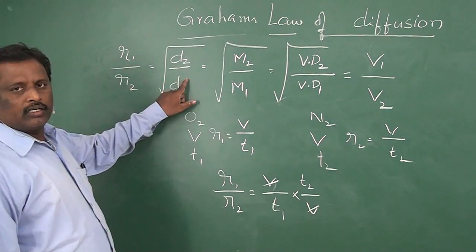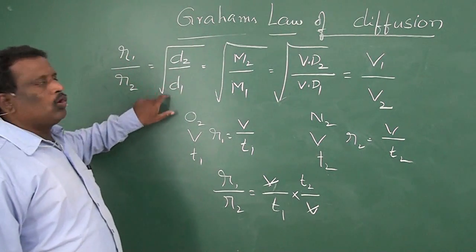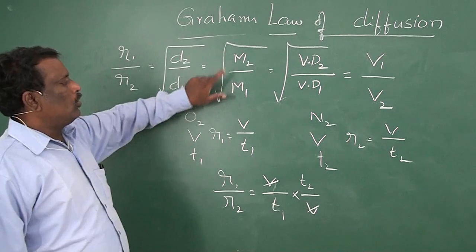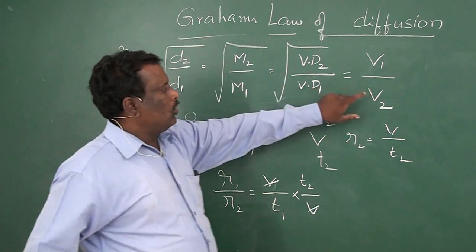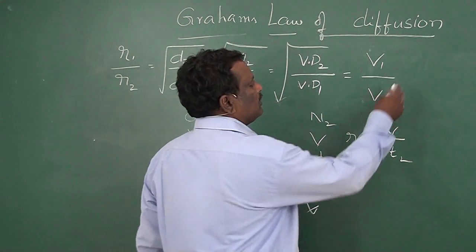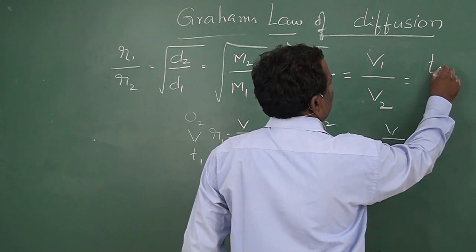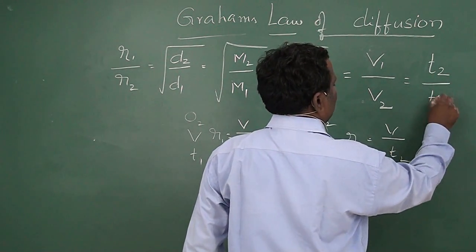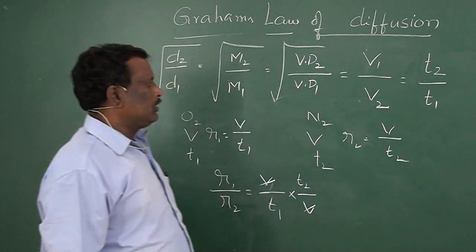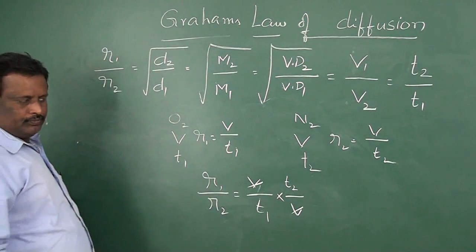Now you substitute here. R1 by R2 is equal to root of D2 by D1, is equal to root of M2 by M1, is equal to root of VD2 by VD1, is equal to root of V1 by V2, is equal to root of T2 by T1.